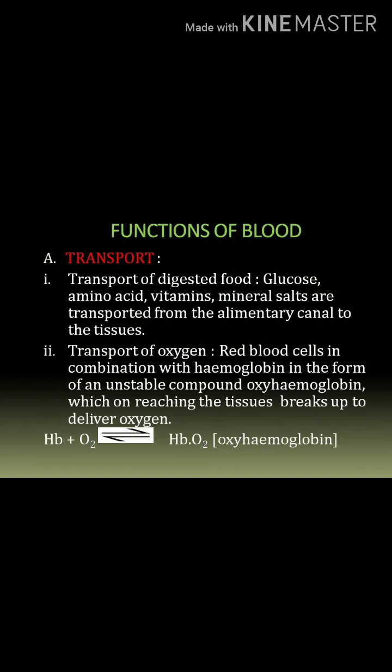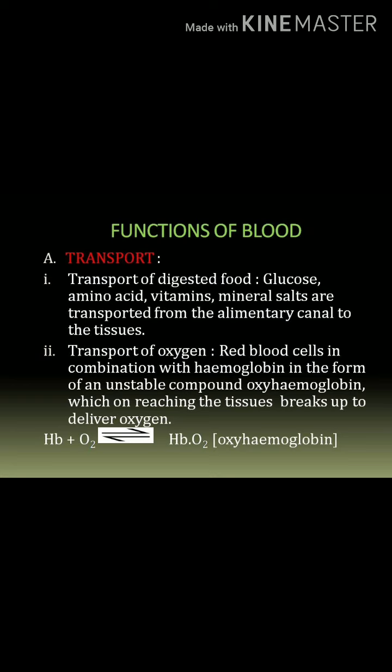Next, functions of blood. The main functions of the blood in our body can be treated under two broad categories. First one is transport, second one is protection. First we can focus on transport. First one, transport of digested food.